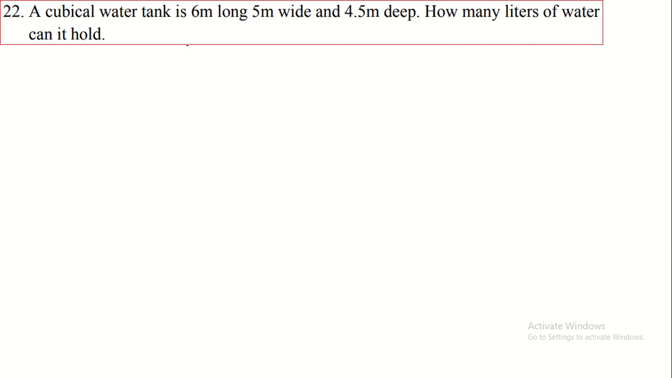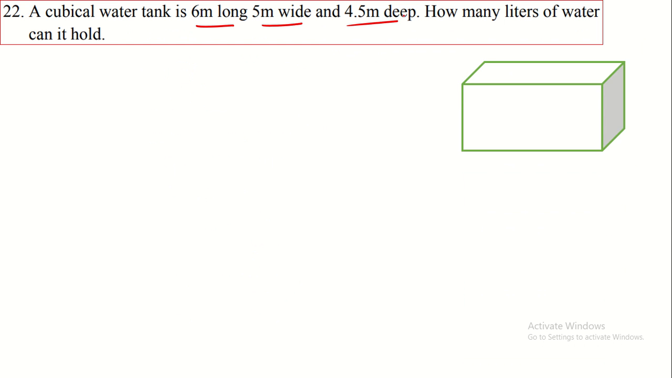A cuboidal water tank is 6 meter long, 5 meter wide, 4.5 meter deep. So this is the tank. It is completely filled with water. This is the length, this is the breadth, and this is the height. The given length is equal to 6 meter. This is the breadth of the tank, the breadth is given as 5 meter. And this is the height or depth of the tank, that is given as 4.5.